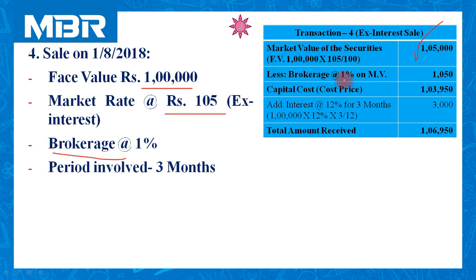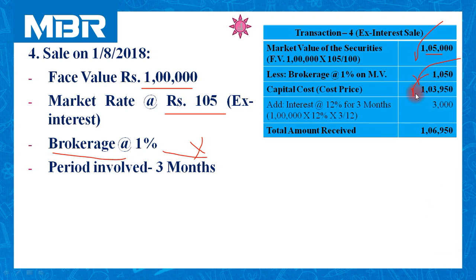Brokerage at the rate of 1%. Nothing is given over here, so if nothing is given, it means it is a percentage on market value. 1,05,000, 1%, 1050. 1,05,000 minus 1050 is equal to 1,03,950.